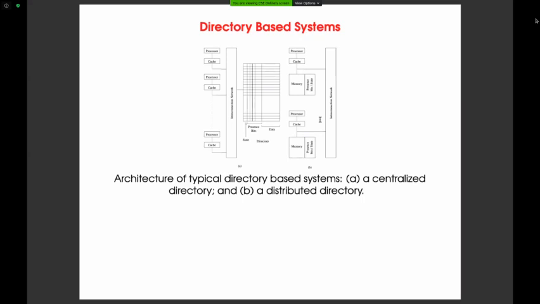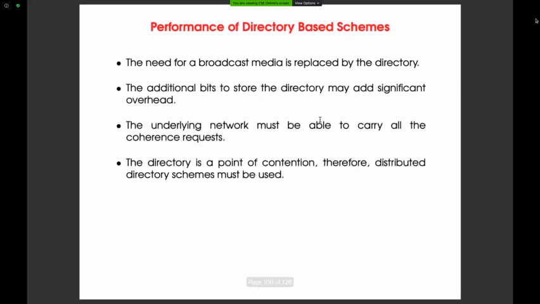Now, directories fall into two categories: a centralized directory or a distributed directory. What I mentioned so far is a distributed directory. What is a centralized directory? All the information of all the blocks is available at one place. That is called a centralized directory. For each block having a dedicated directory is called a distributed directory. To overcome the scalability problem or single point of failure, it is better to implement a distributed directory strategy. So the distributed system has more advantages and is more powerful compared to the centralized one.